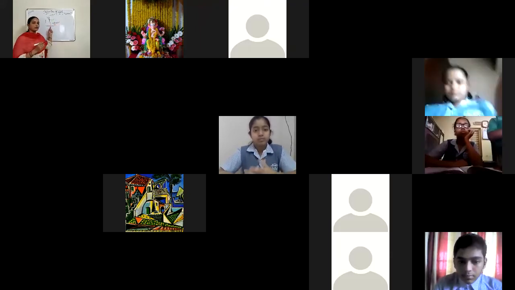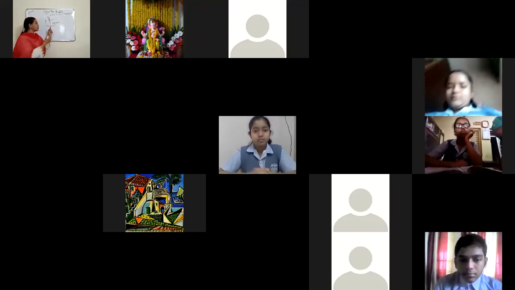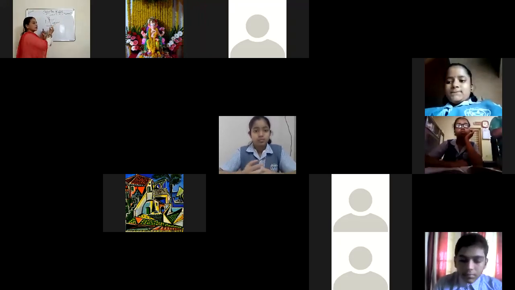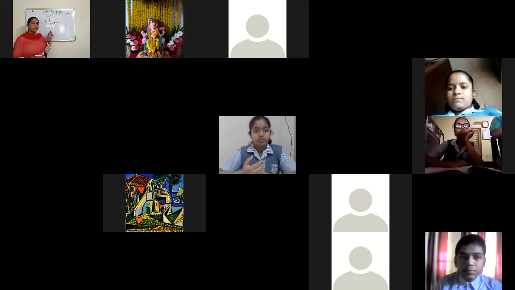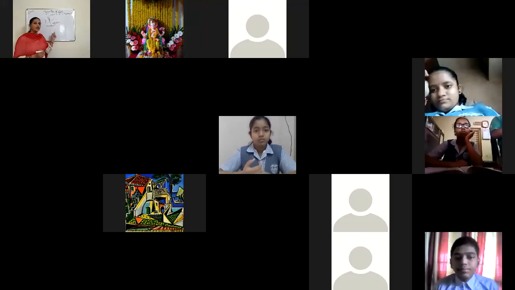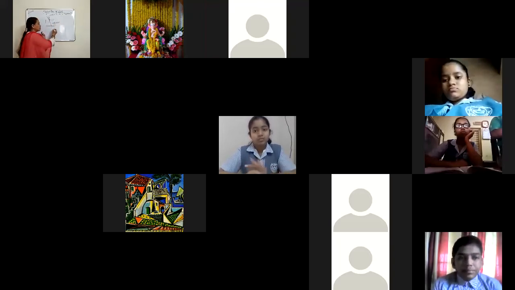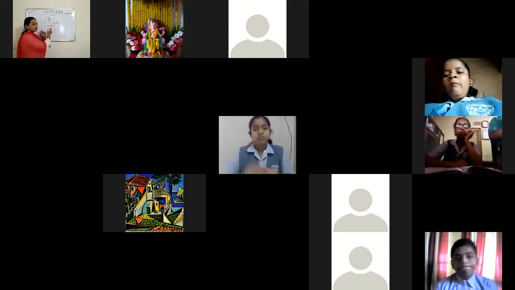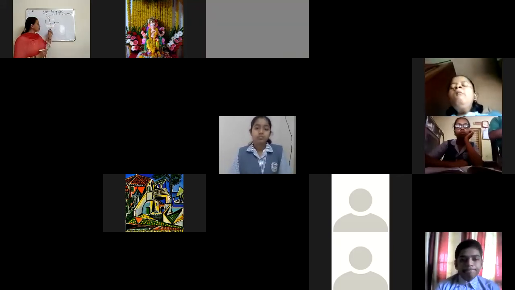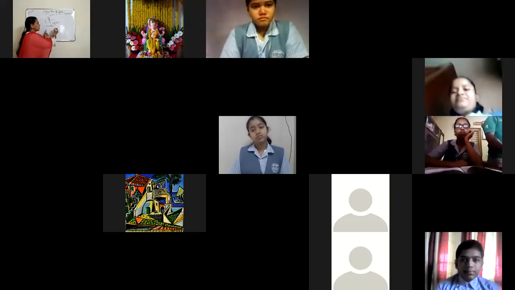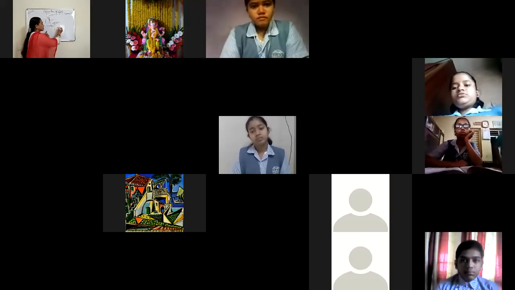Now this ray is not going to remain there itself. What will happen to this ray? This ray is going to travel outside the medium again. When it travels outside the medium, it will go far away from the normal. So you could see the angle has changed. This refracted ray is called the emergent ray.